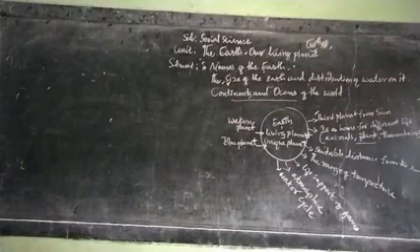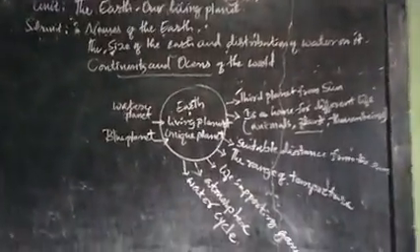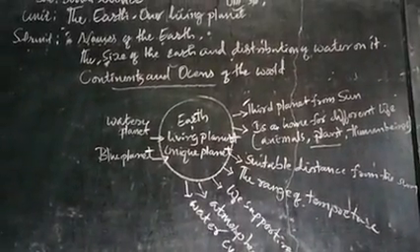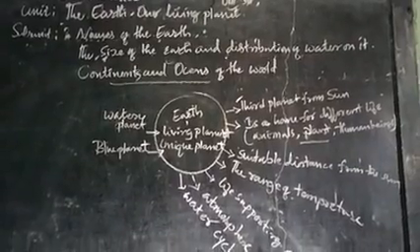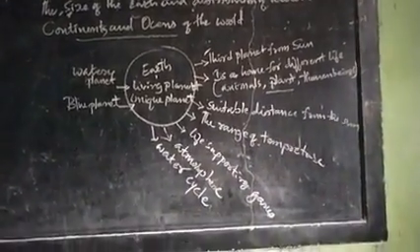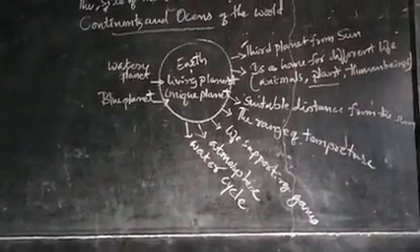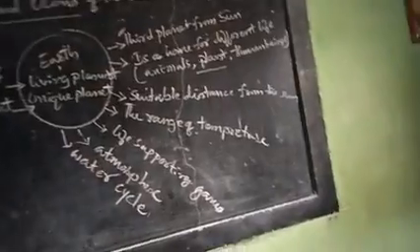Please write down all the points. Our earth has different names. Among them, it is called the living planet, unique planet, watery planet, and blue planet, because of these several aspects.